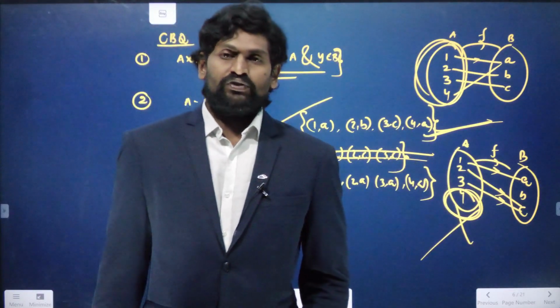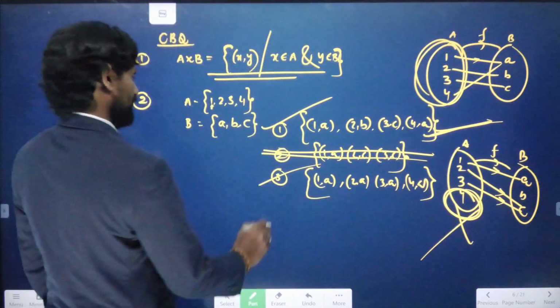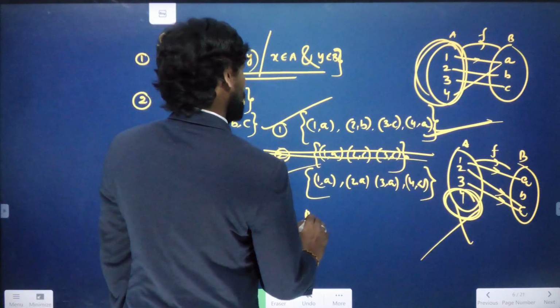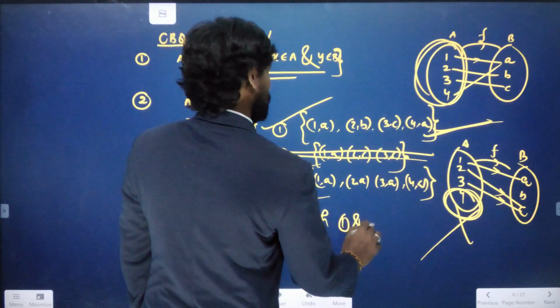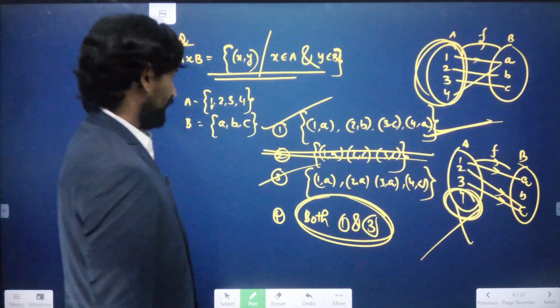So we can go through the fourth option. The fourth option is given that both 1 and 3 are correct. So we choose option 4. Right. So let us move on to question number 3.